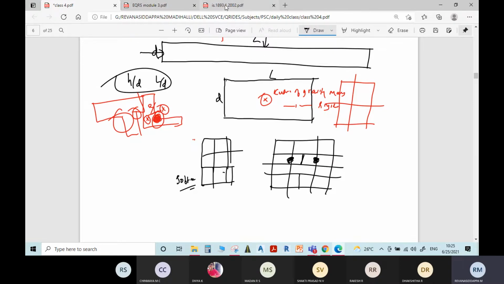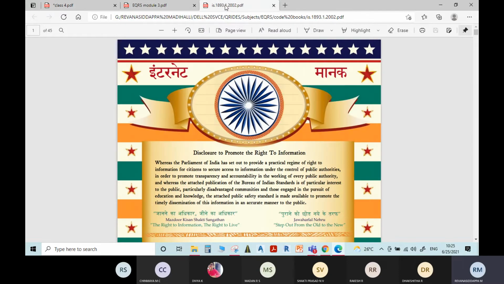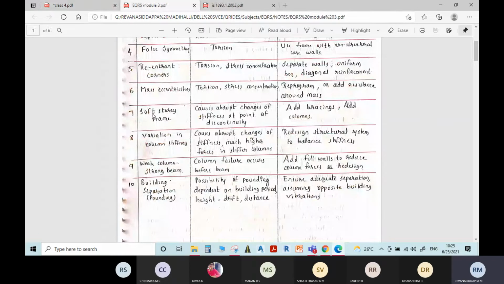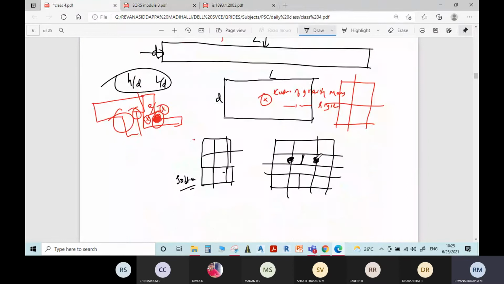I will discuss this soft story in detail in the next topic. As for its effect, if you go with a building which has a soft story, it causes abrupt changes of stiffness at the point of discontinuity. If you avoid one column at some particular floor, you get a discontinuous column, and even if you add one extra column at some point, it is also a discontinuous column.